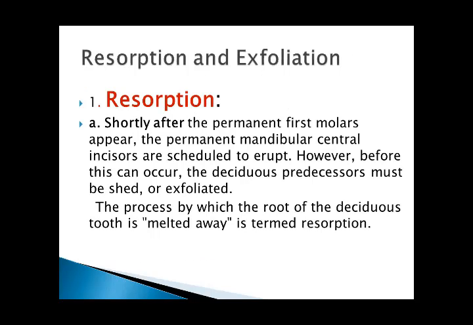Next: resorption and exfoliation. What is resorption and exfoliation? Resorption: shortly after the permanent first molars appear, the permanent mandibular central incisors are scheduled to erupt. Before this can occur, the deciduous predecessors must be shed or exfoliated. The process by which the root of the deciduous tooth is melted away is termed resorption.